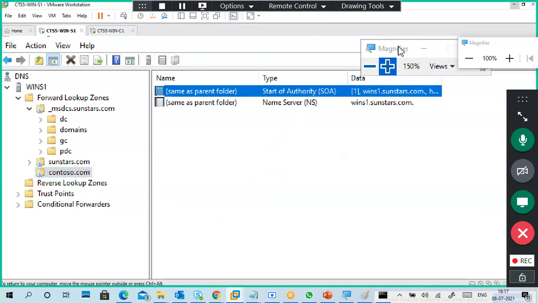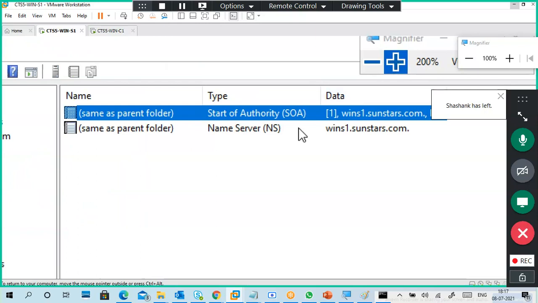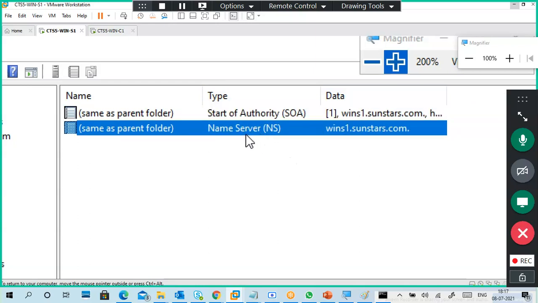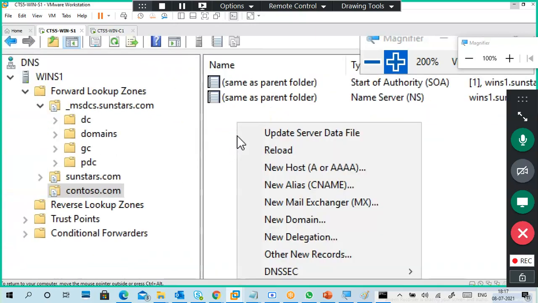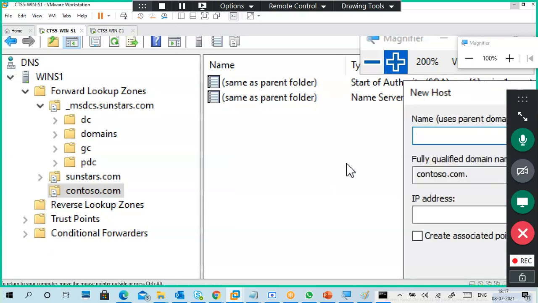What is the number in the SOA now? What is the SOA serial number? 1. Then NS record: who is your name server? My server is the name server. I'm going to create records here. So first I'm going to create a host A record.